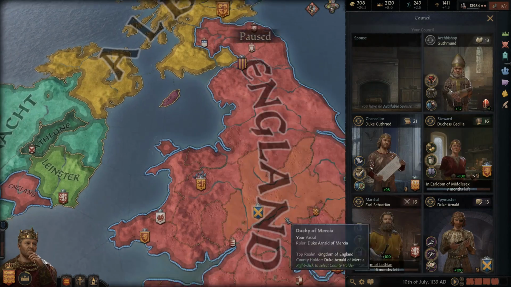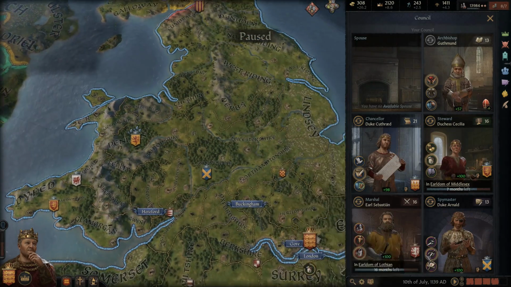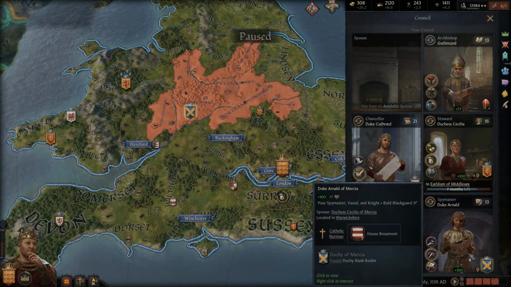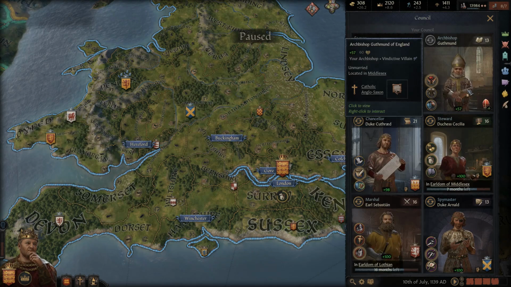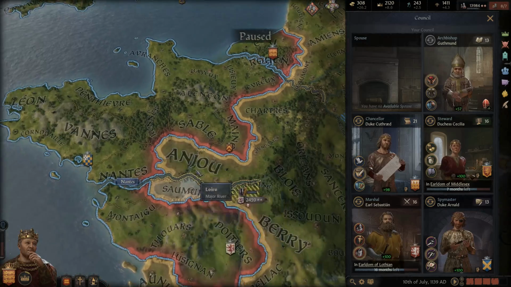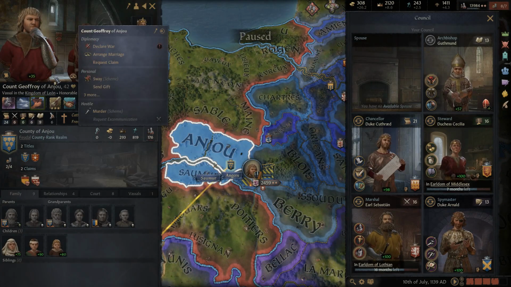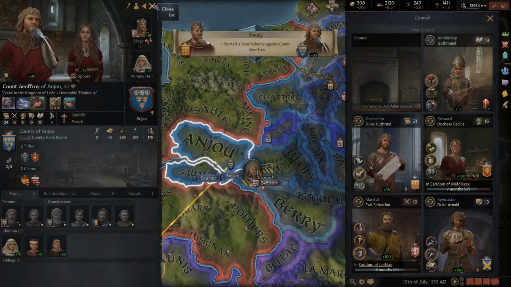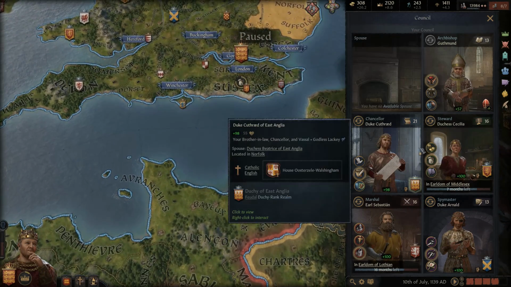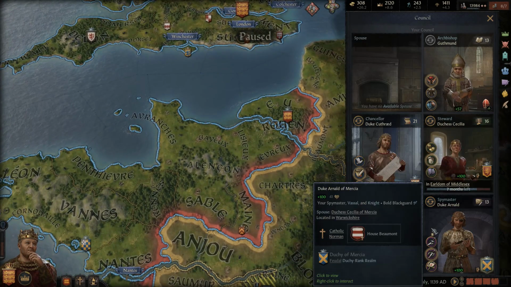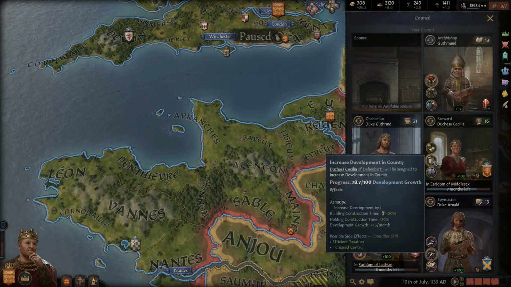Speaking of our counselors, let's go ahead and see what they're all doing, because I haven't really messed with them for a while. And we need to sway somebody, so I wanted to see if there's anybody here we might want to sway. Could get a little bit more stuff from him by swaying him. I prefer to sway Anjou though, so let's go ahead and do that while I'm thinking about it. 81% chance of success. Hopefully this works out. Given he might arrange a marriage for his daughter in the meantime. But yeah, we'll go ahead and take a look at whatever he's doing.